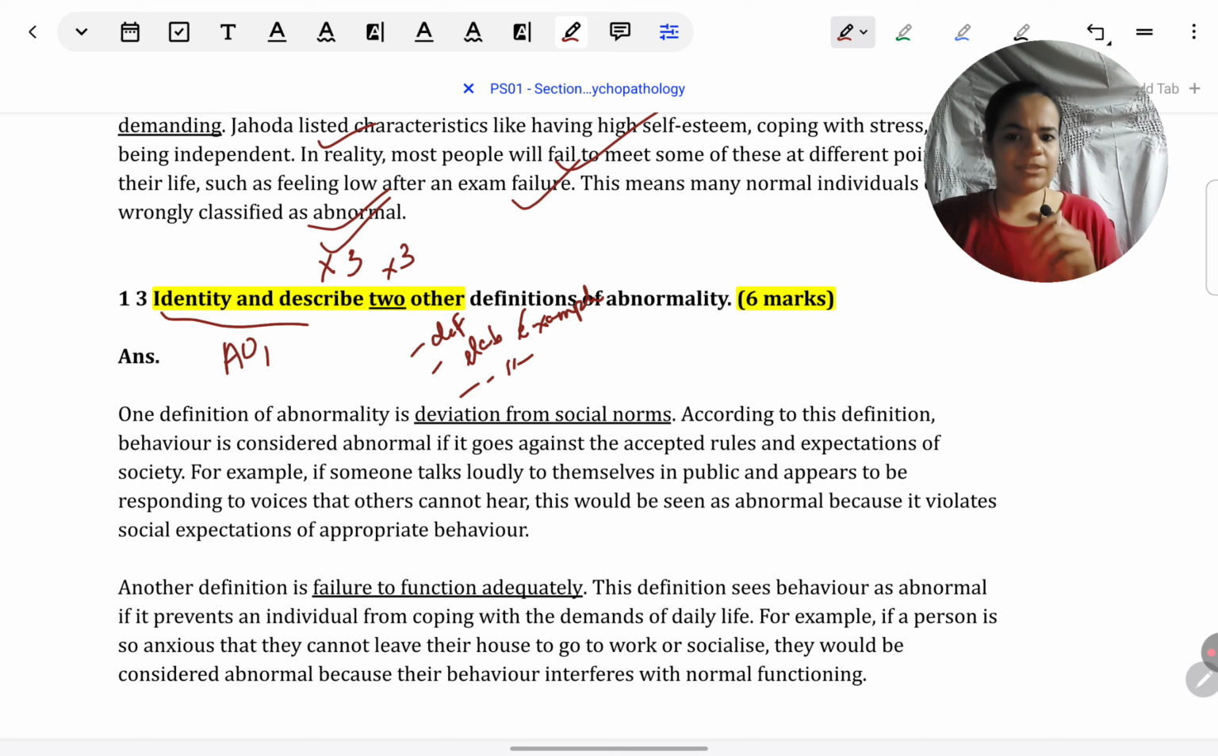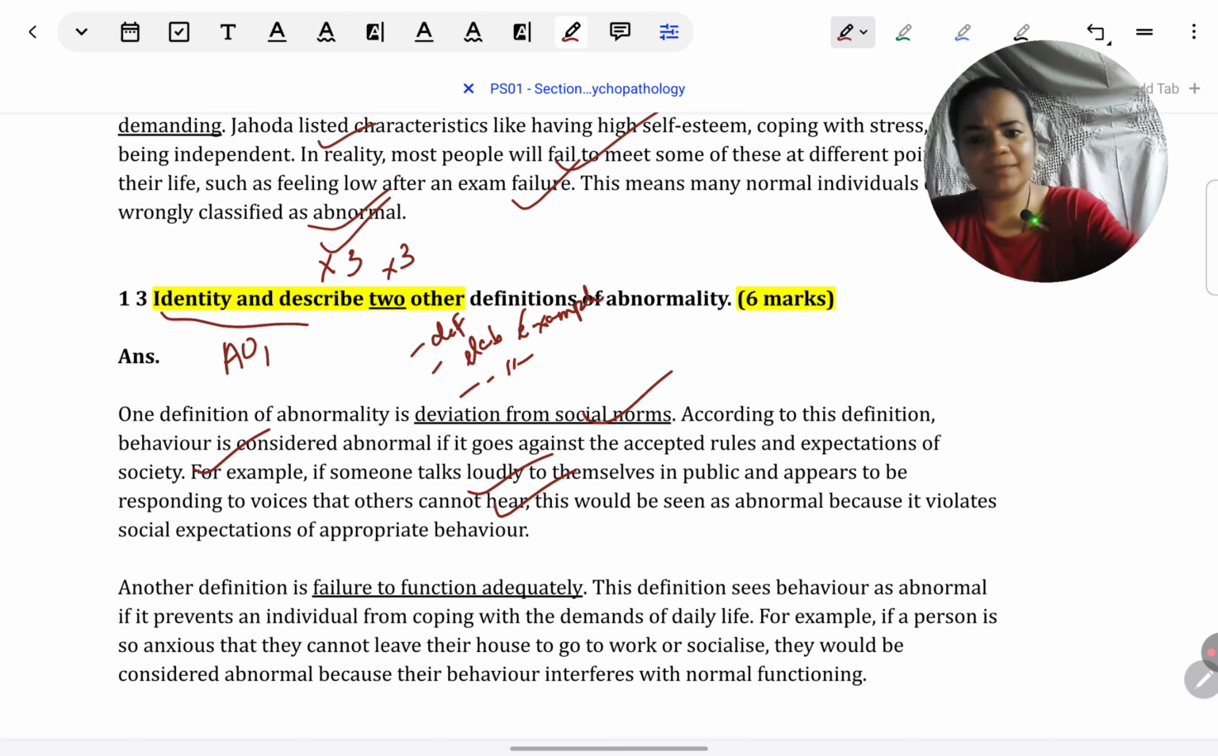So just for each definition, begin with the definition, whatever you have memorized, then give 2 points of elaboration or example or both. Just repeat this twice. So 3 marks and 3 marks. For example, I've taken one as deviation from social norms. Then I have defined what it is: a person is considered abnormal if they do not follow the rules of society and they do not meet the expectations that society has placed on them. And then I've given an example. Someone's talking loudly to themselves. Society does not expect this. So it will be classified as abnormal.